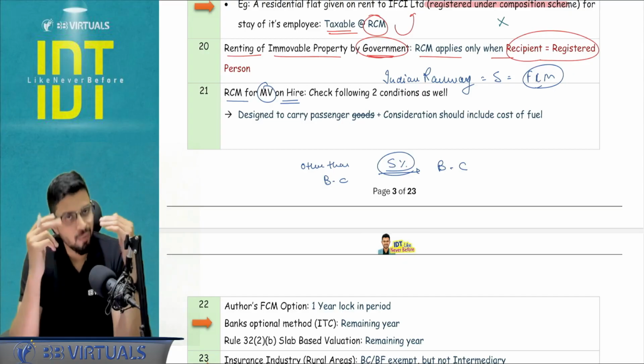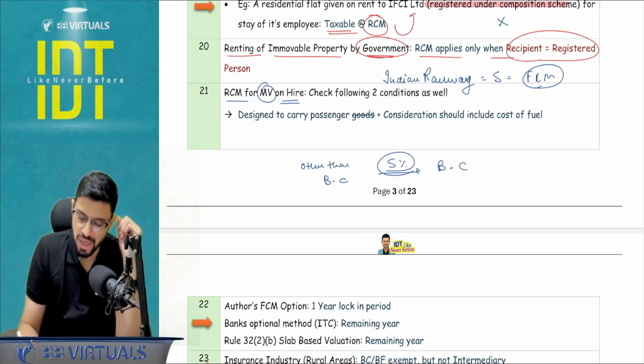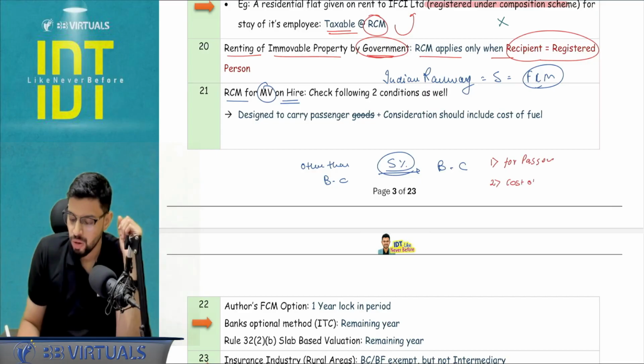Guys, apart from that, I want you to analyze two more conditions. Condition number 1, please check which is the motor vehicle. It should be for passenger transport, not goods. And second, the most important, cost of fuel should be included. Cost of fuel should be included in the consideration.